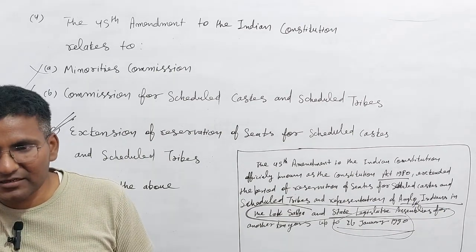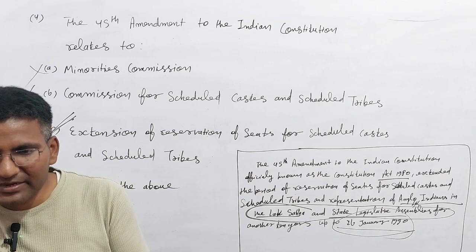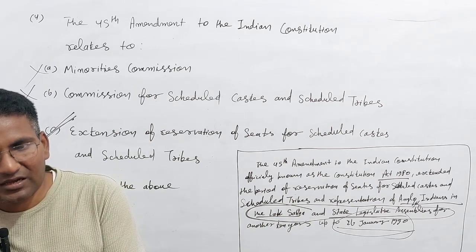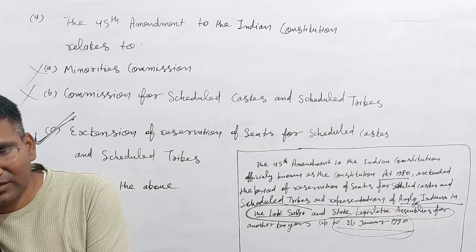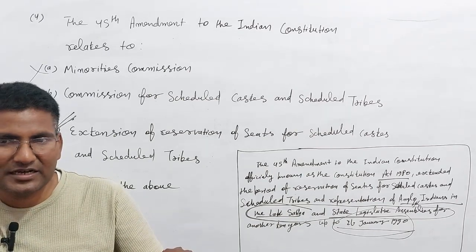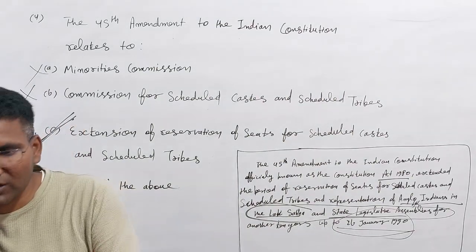On those seats, the party may be different, but the caste of the candidate will be the same, meaning the candidate will be from the scheduled tribes or the scheduled castes.